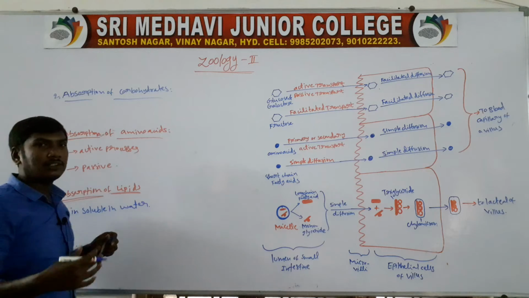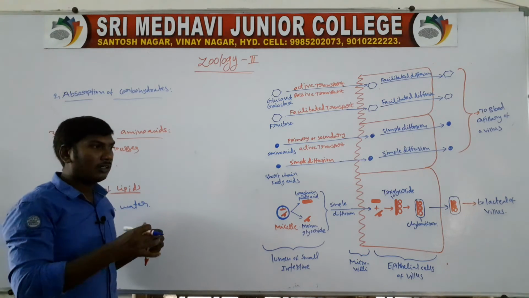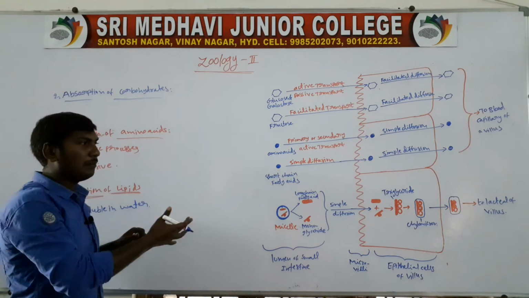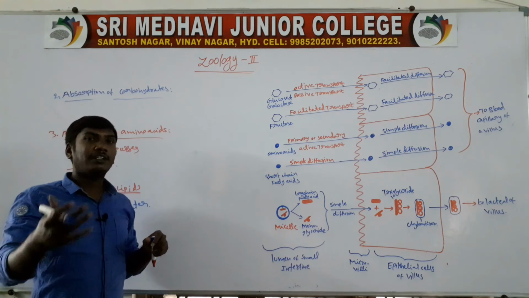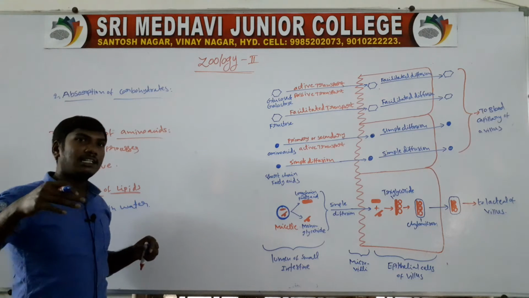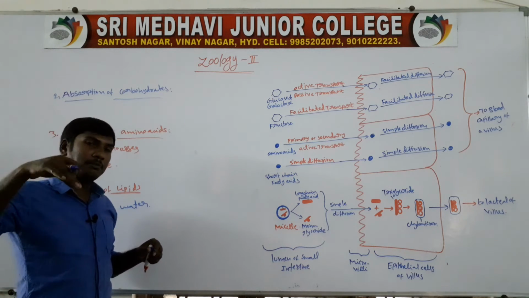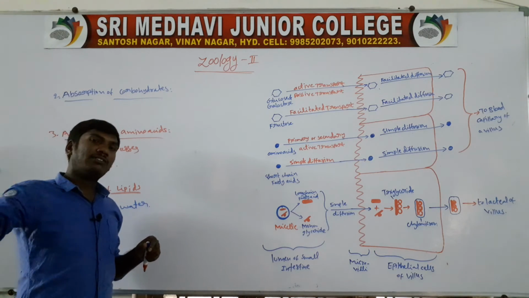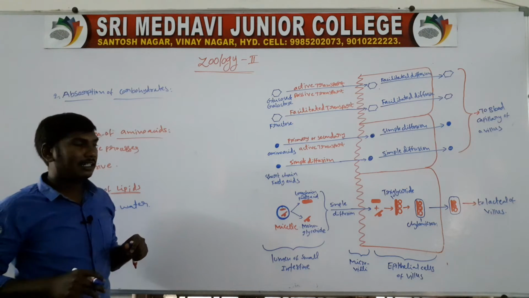Lipids are insoluble in water, so they do not enter directly from the blood circulation. These lipids enter through the lymph vessels, the lymph circulatory system, and only after that do they enter the blood circulatory system.